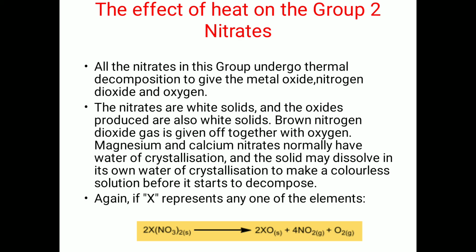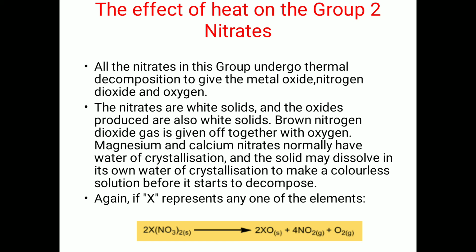Effect of heat on group 2 nitrates. All the nitrates in the group undergo thermal decomposition to give the metal oxide, nitrogen dioxide, and oxygen. The nitrates are white solids and the oxides produced are also white solids. Brown nitrogen dioxide gas is given off together with oxygen.